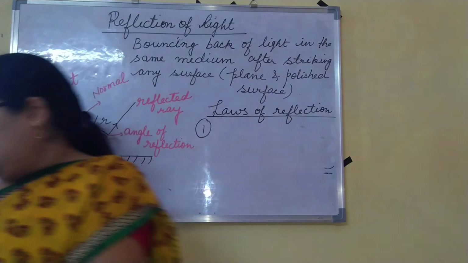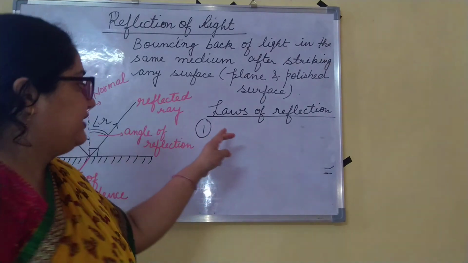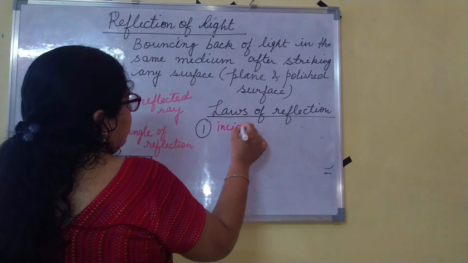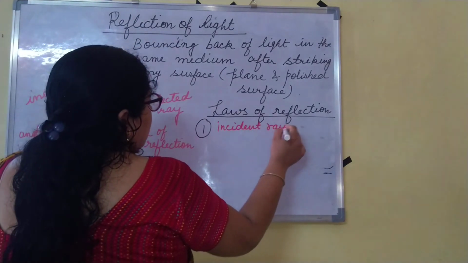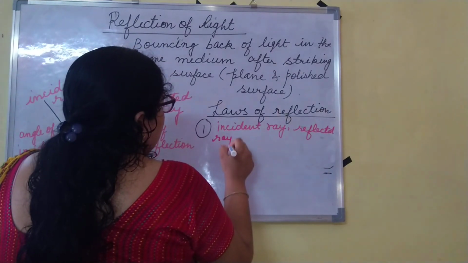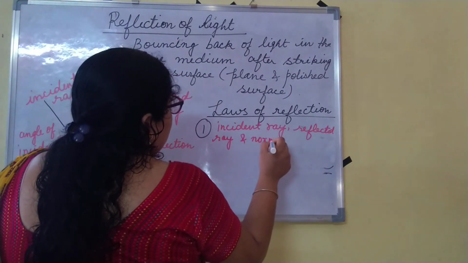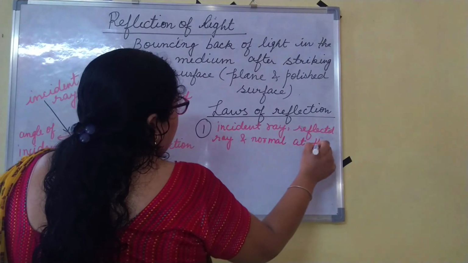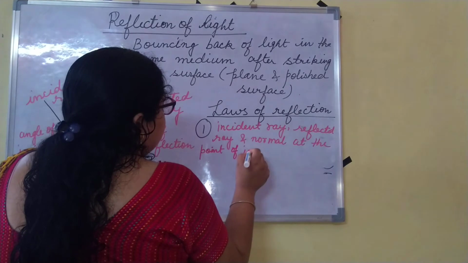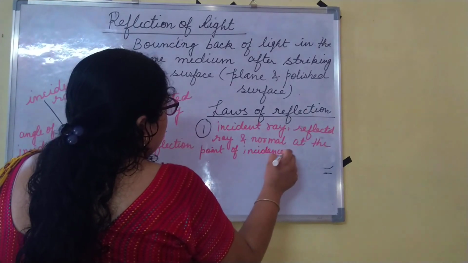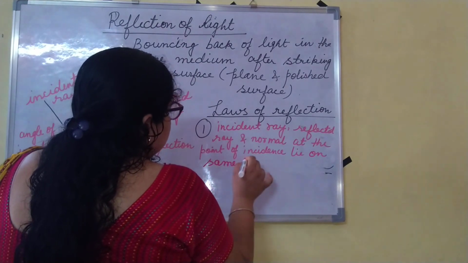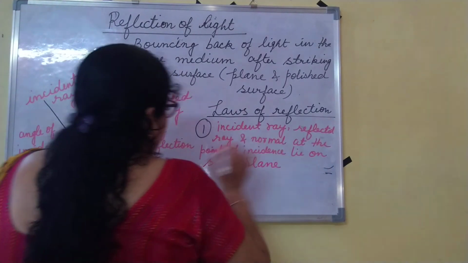So this is the first law of reflection, that incident ray, reflected ray and normal at the point of incidence lie on the same plane.